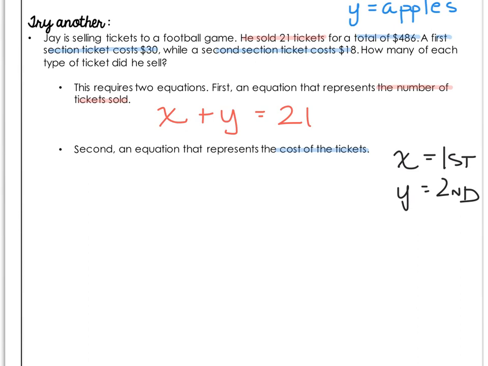The cost of the tickets, the first section was $30. So that's 30 each, or 30X. And second section was $18. So that's 18Y for a total of $486. If you're struggling to find the two equations, try to use some color coding strategies to separate the information into the two parts and find your two variables.